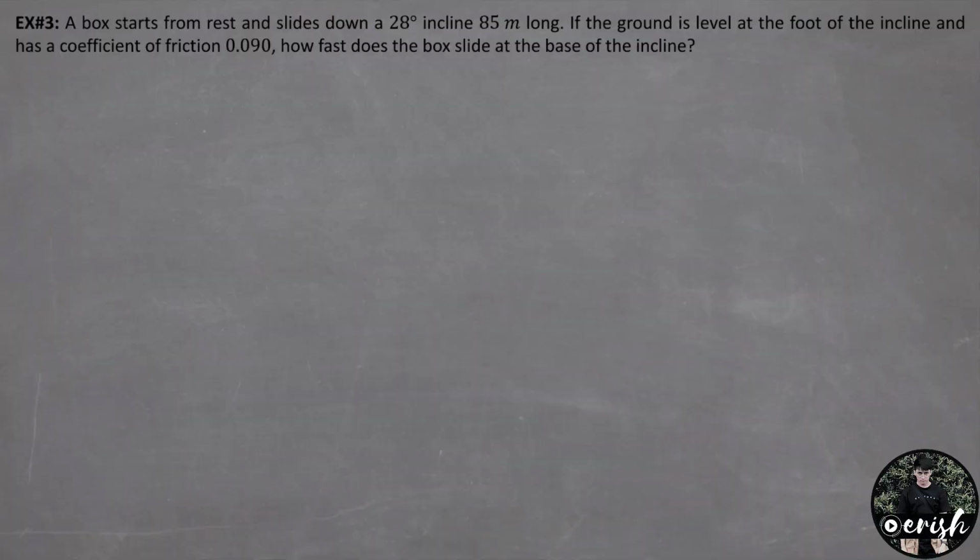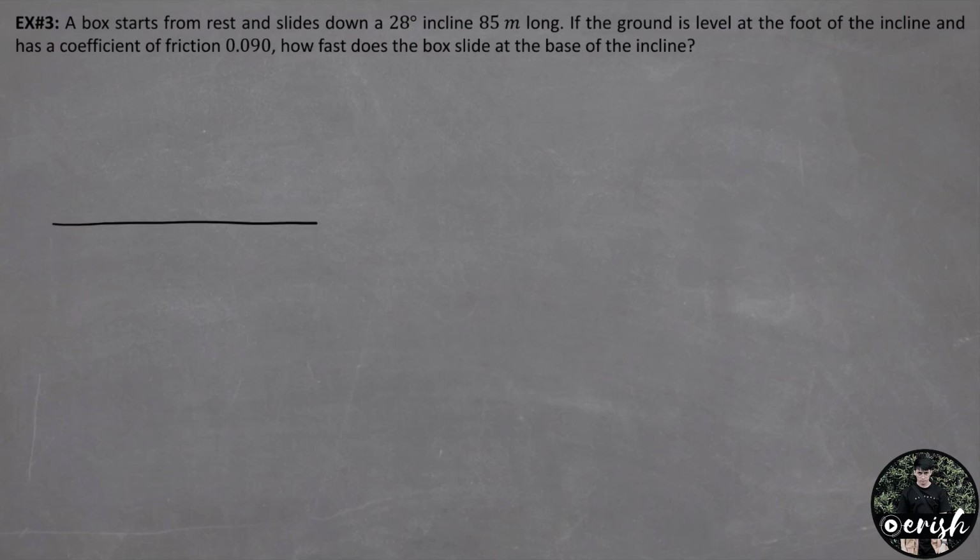Example number 3. A box starts from rest and slides down a 28 degrees incline 85 meters long. If the ground is level at the foot of the incline and has a coefficient of friction of 0.09, how fast does the box slide at the base of the incline?